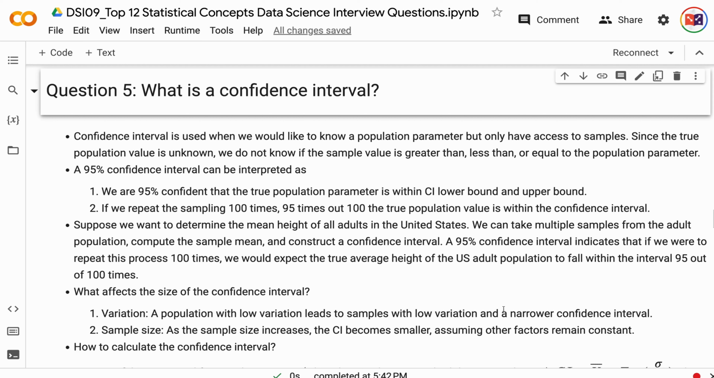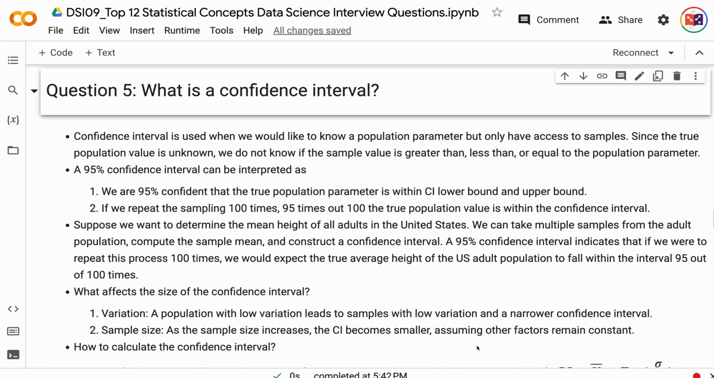A 95% confidence interval can be interpreted as, we are 95% confident that the true population parameter is within the confidence interval lower bound and upper bound. If we repeat the sampling 100 times, 95 times out of 100 the true population value is within the confidence interval.